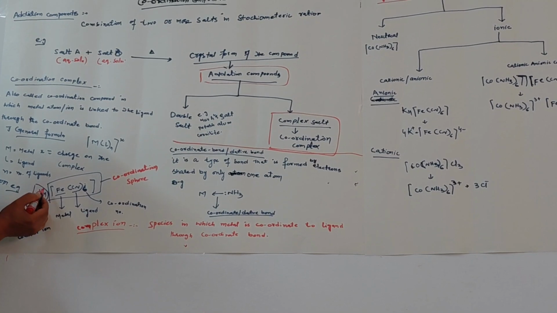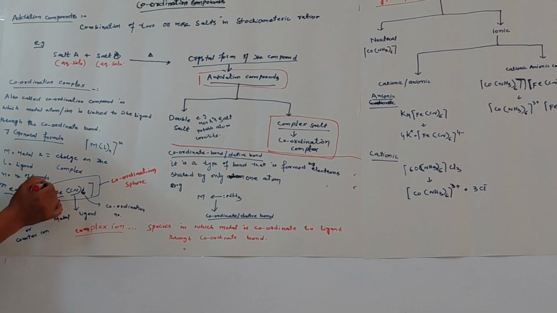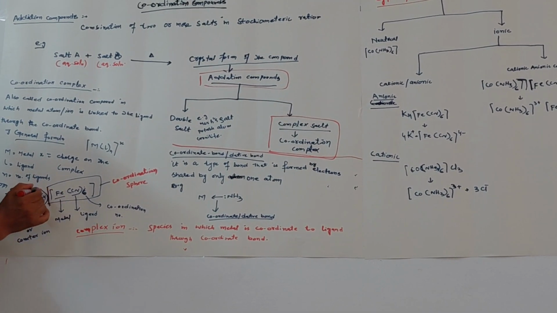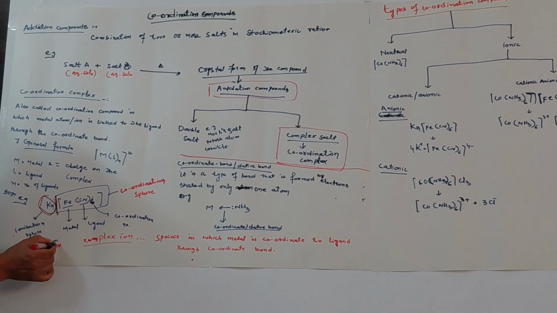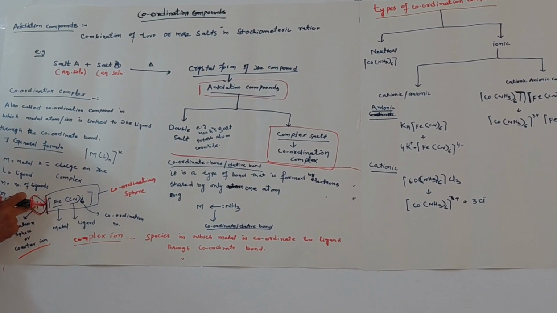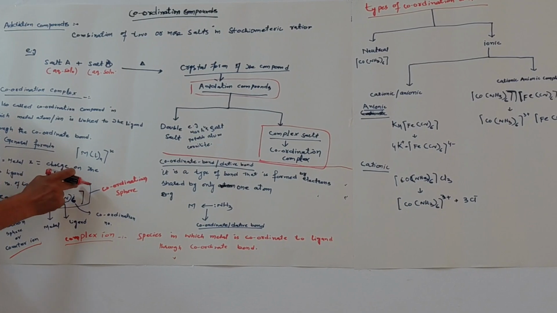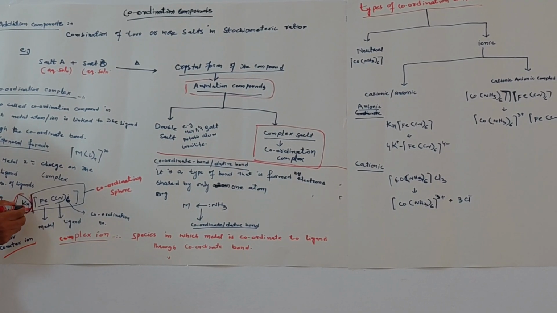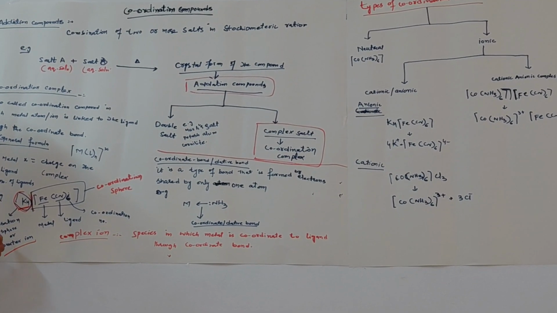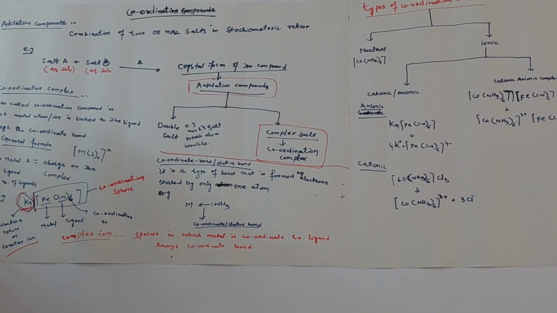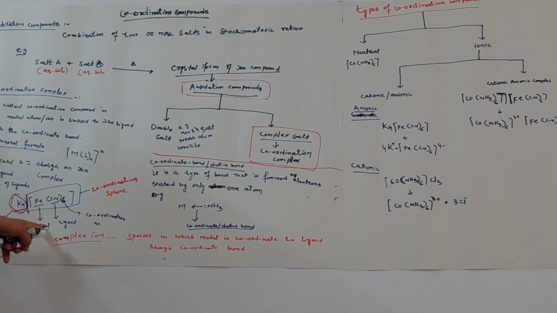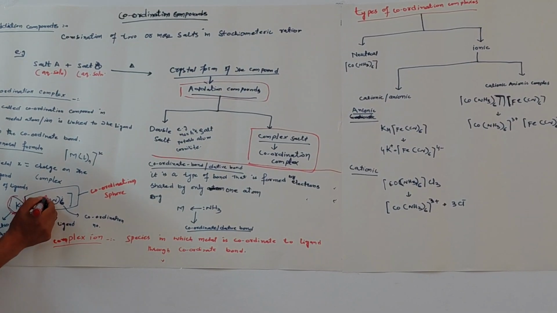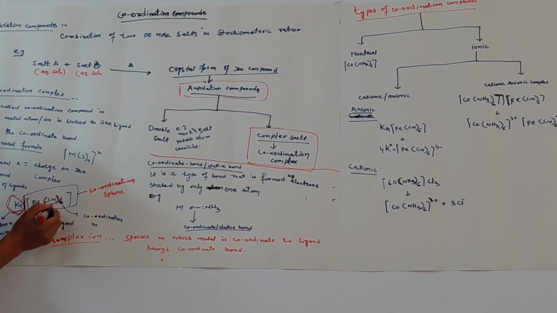This K4, which is outside the bracket, is called the ionization sphere or counter ion. Iron is the metal, and CN is the ligand.